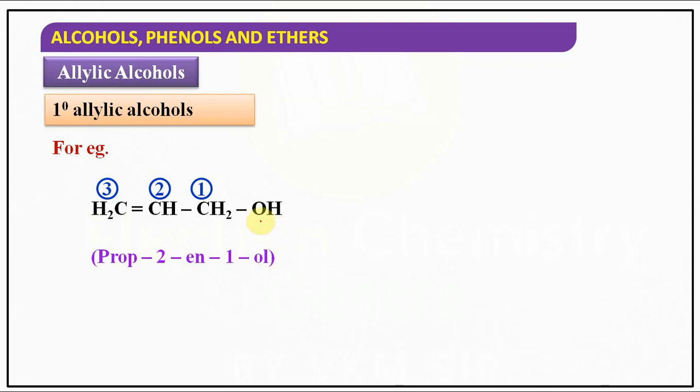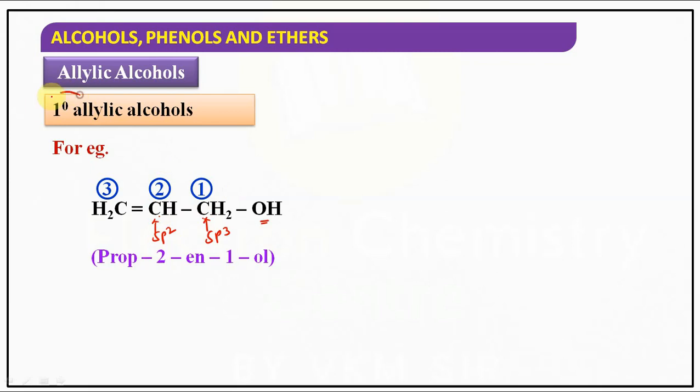As you observe it, the OH group is attached to which hybridized carbon? sp3. Next to an sp2 carbon, an sp3 carbon is attached. Such types of alcohols are called allylic. Now if you observe it, our OH group is attached to this sp3 carbon, no? This carbon is connected to only one carbon. So that's why it is primary.